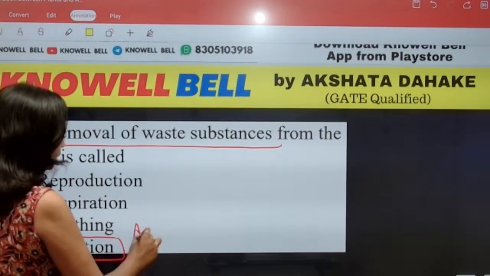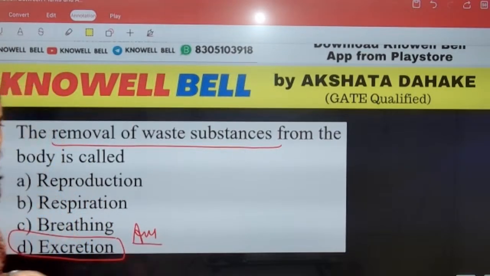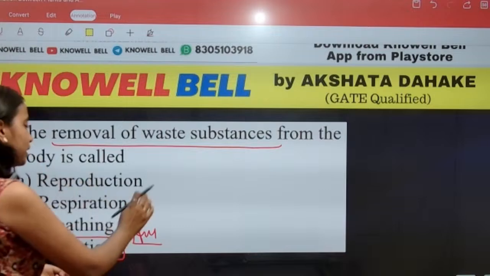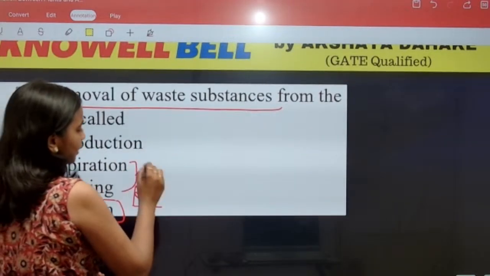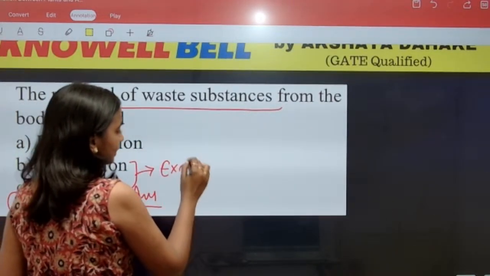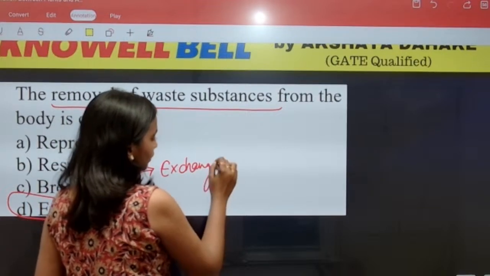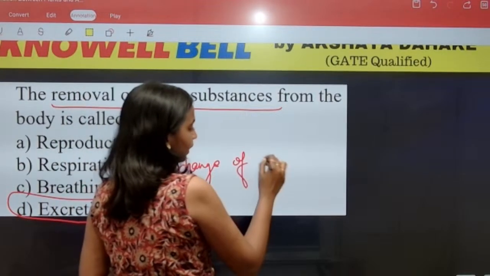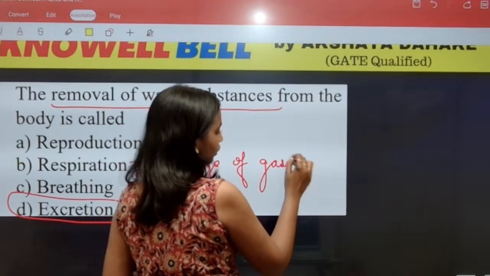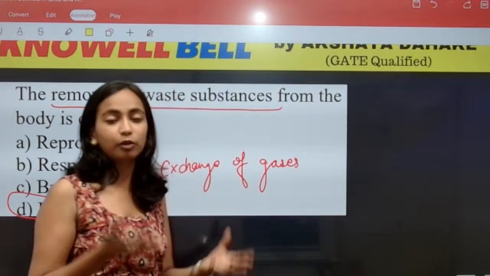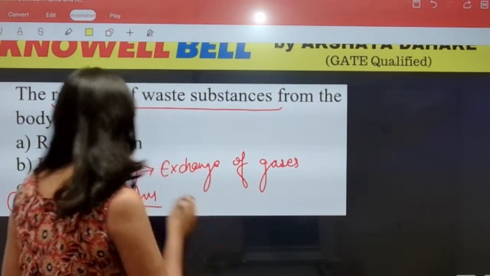What do we call the process? The process is referred to as excretion. Okay. What is respiration and breathing? In respiration and breathing, what is involved? Exchange of gases. In respiration and breathing, exchange of gases is involved. We breathe in oxygen, we give out carbon dioxide.